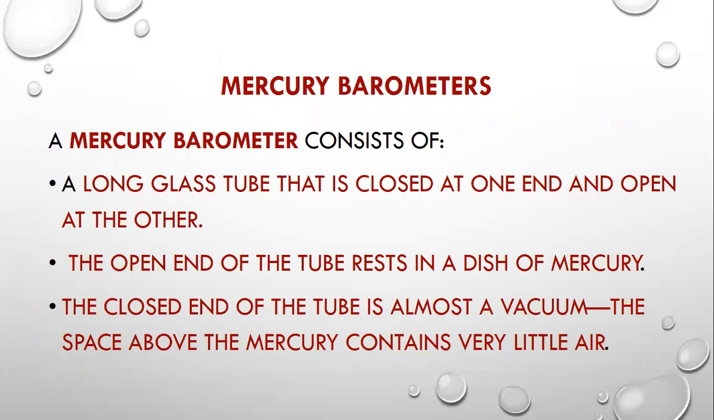First one will be the mercury barometer. Mercury barometers consist of a long glass tube that is closed at one end and open at the other. The open end of this tube rests in a dish of mercury, and the closed end of the tube is almost a vacuum. The space above the mercury contains very little air.